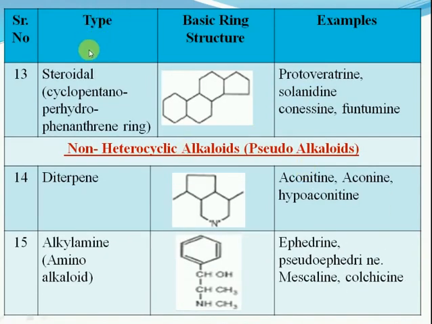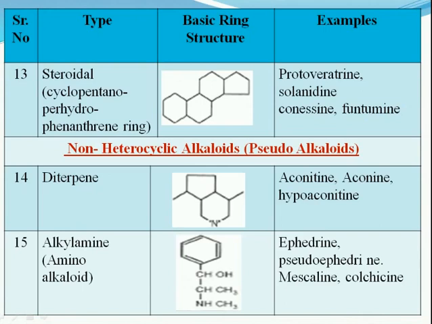And the last from the heterocyclic alkaloids, that is steroidal. It has a cyclopentanoperhydrophenanthrene ring, in which there are three cyclohexane rings with one cyclopentane ring. The examples for this are solanidine, conessine and so on.